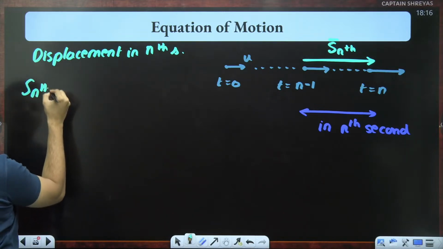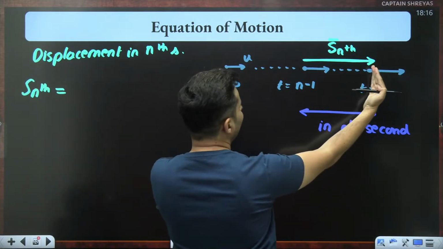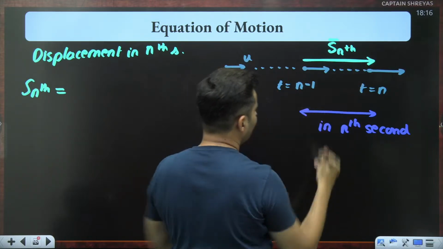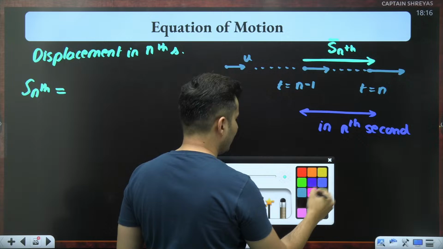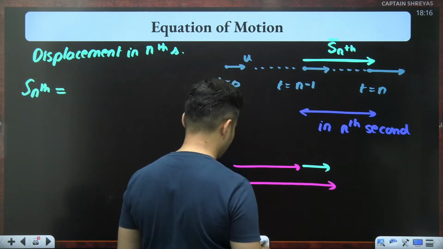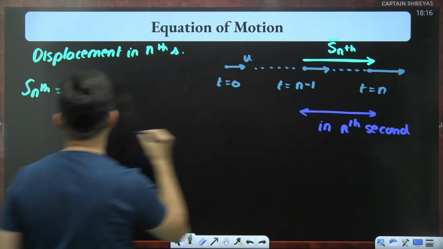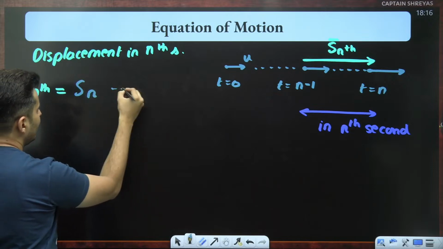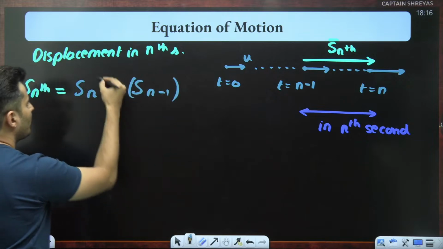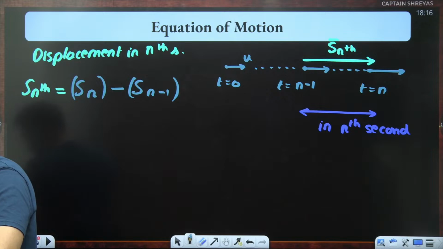This displacement in the nth second, can I write it as the total displacement till n minus the displacement till n minus 1? Think about it, this part will be nothing but this whole part minus this part. This minus this will give me this, right? So can I just write it as displacement till n seconds minus displacement till n minus 1? Does that make sense to all of you? Everybody give me a thumbs up. Understood till this point? Okay.